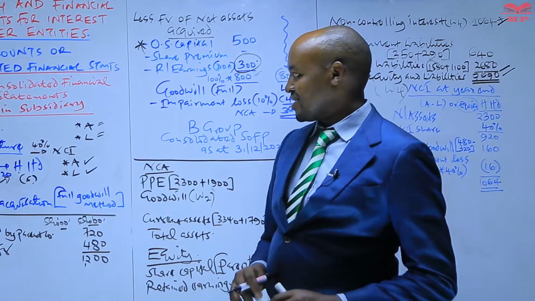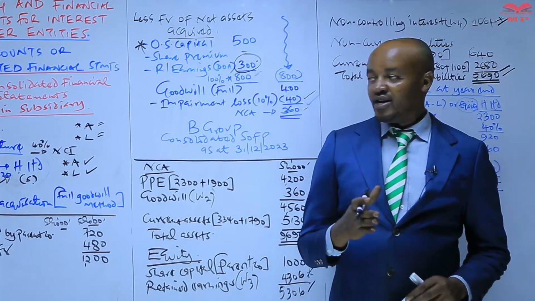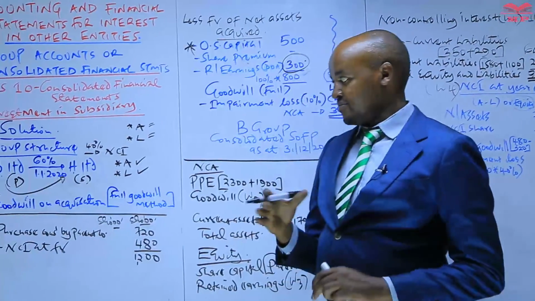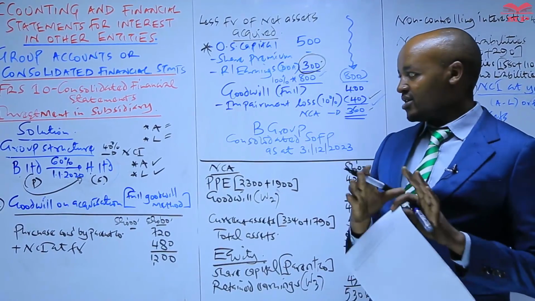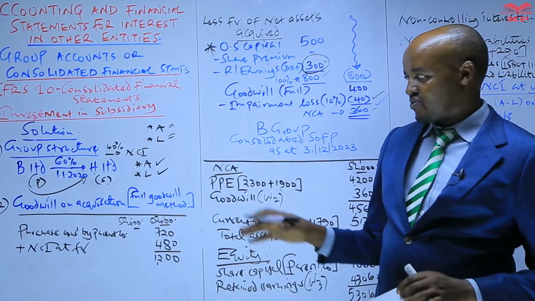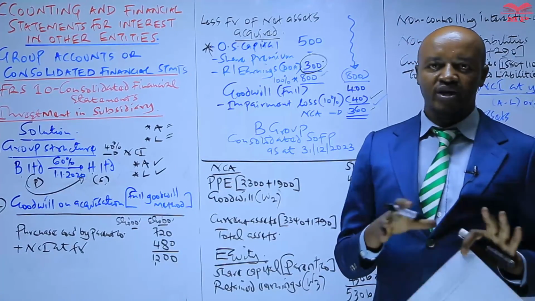But you can see that the illustration does not have consolidation adjustments. I think only one consolidation adjustment was captured there, the issue to do with the goodwill.